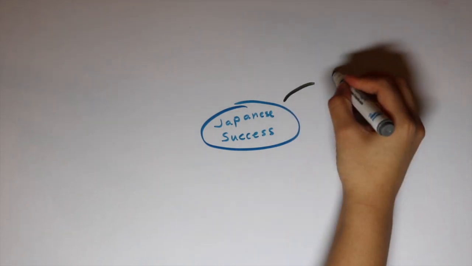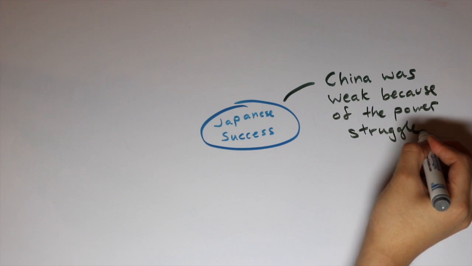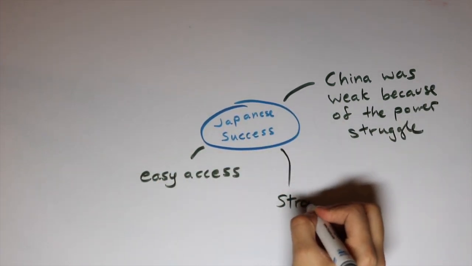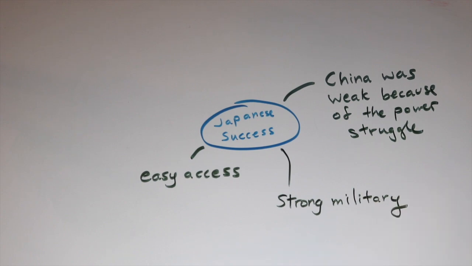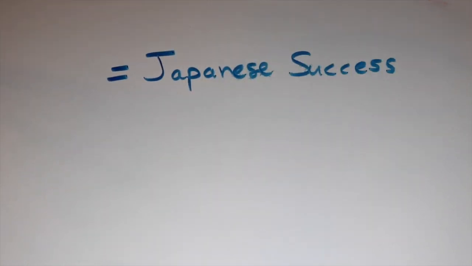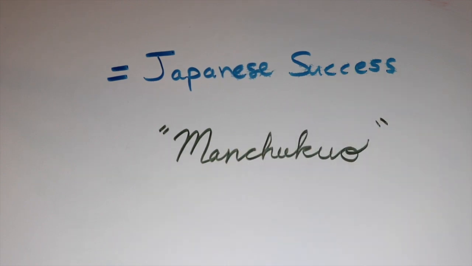China's power struggle between the communists and the nationalists left the country in a state of weakness. Japan had easy access to Manchuria, their military was well trained and strong, and they also had new armaments, which they procured with the war indemnity from China. Japan succeeded in their invasion, and they established a puppet state under the name of Manchukuo, led by the previous Chinese Emperor, Puyi.